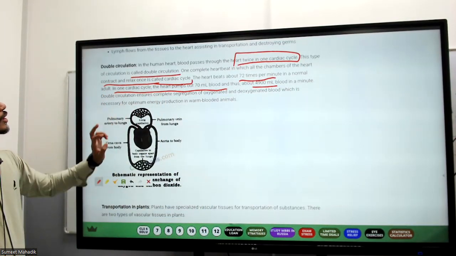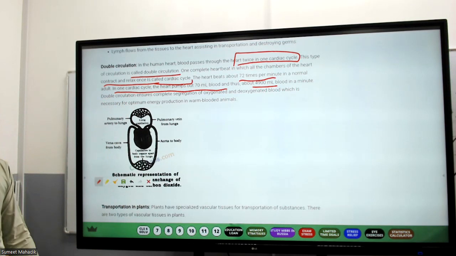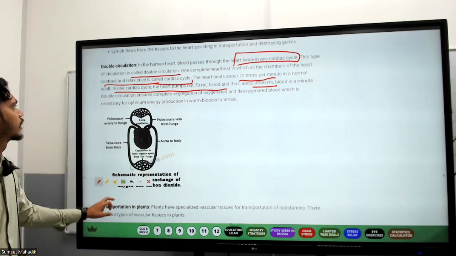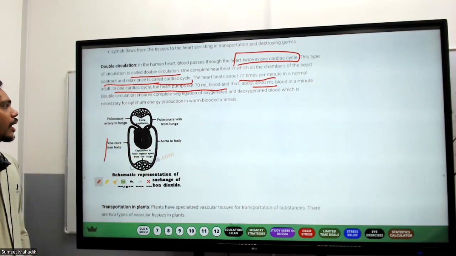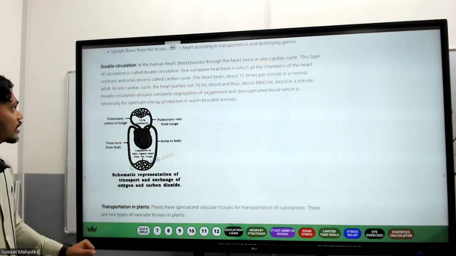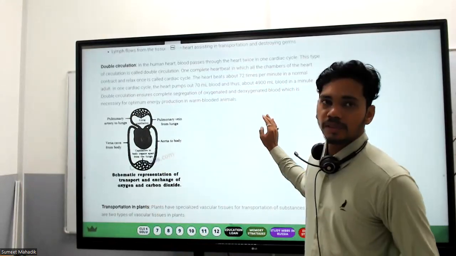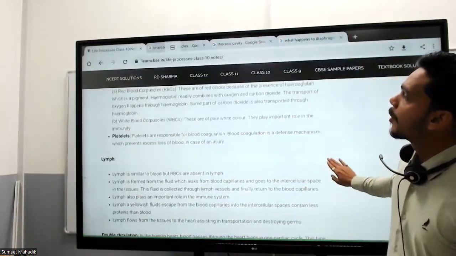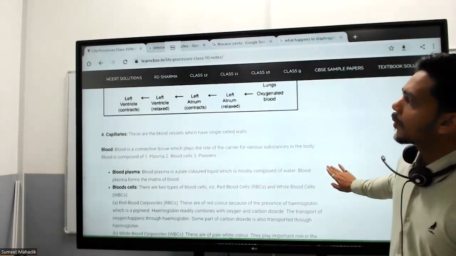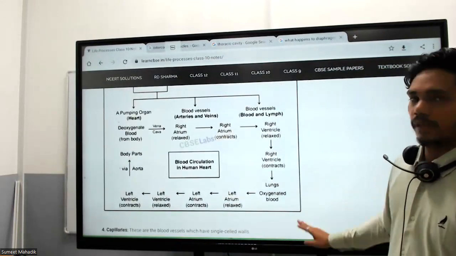So double circulation ensures complete segregation of oxygenated and deoxygenated blood, so that optimum energy production can take place. This is what we were talking about in double circulation. Have you understood this? We talked about the heart as the pumping organ, and then we talked about the blood and all these things.